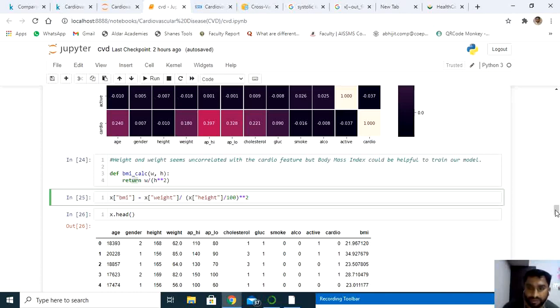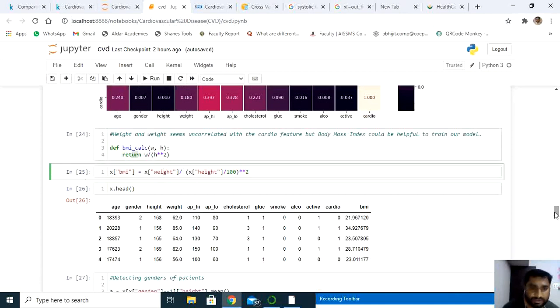Imagine height is 168 and weight is 62. That means 62 divided by (168 divided by 100) squared. 168 divided by 100 is 1.68, and 1.68 squared gives you around 2.82.